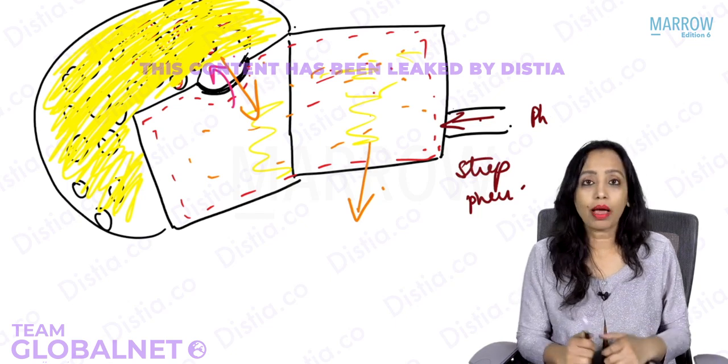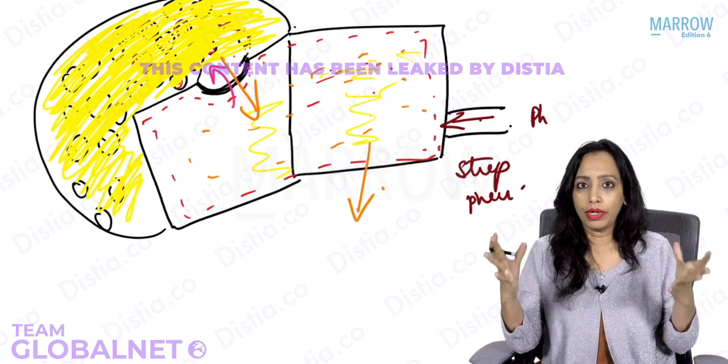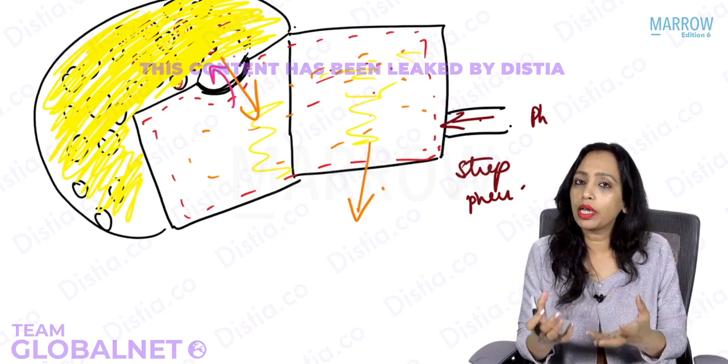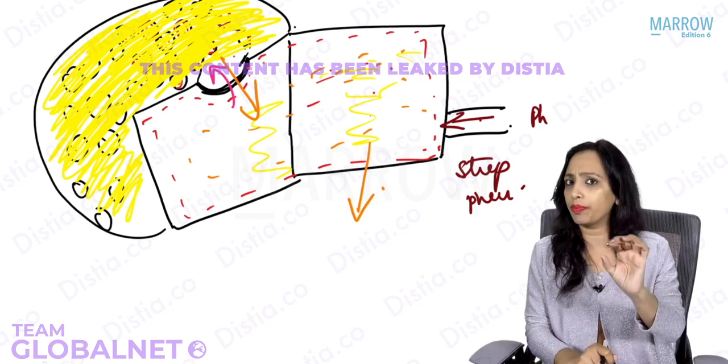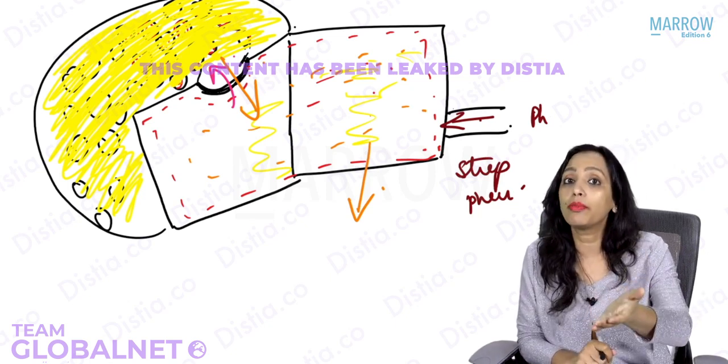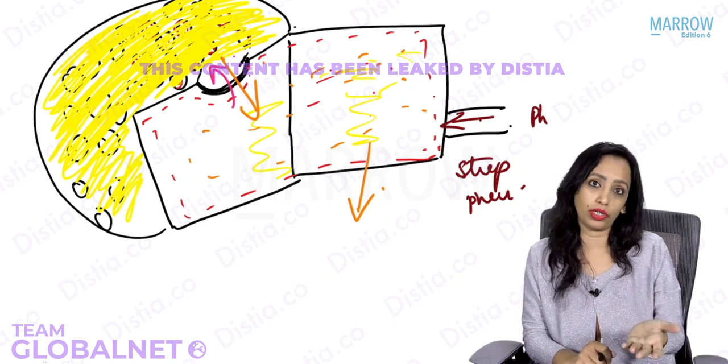Now, when it is coming from the middle ear, once the pus has come into the external auditory canal and you clean the external auditory canal of the discharge, you will be able to see the perforation. You will be able to see the middle ear mucosa also, maybe through the perforation.